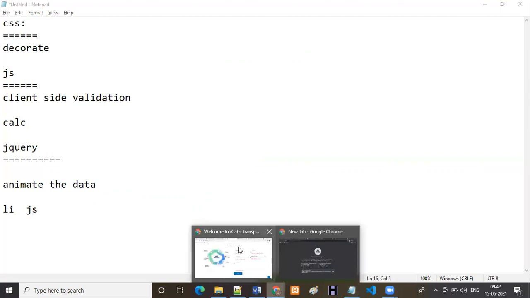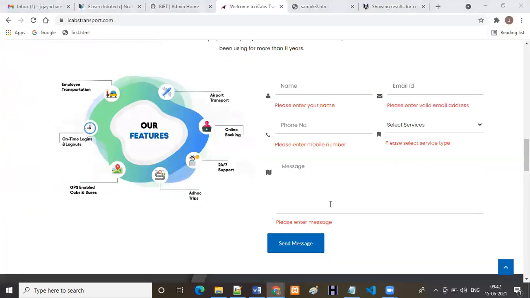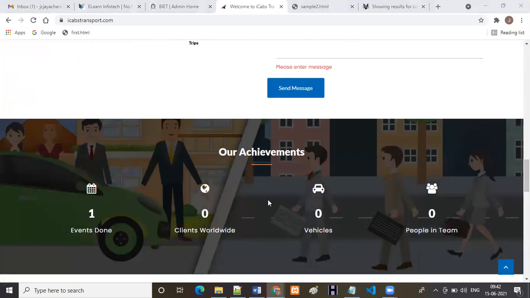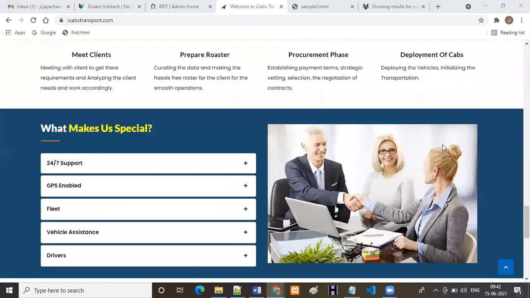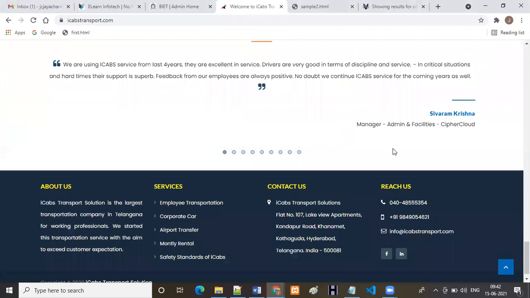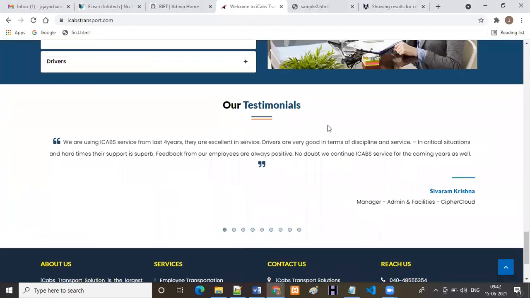For example, now we can observe. I am going to open this website. See here, the numbers are automatically increasing. How are we going to increase this type of thing? This is animation only, right? We are going to build it with the help of jQuery. For example, here you can observe we have the testimonials also.